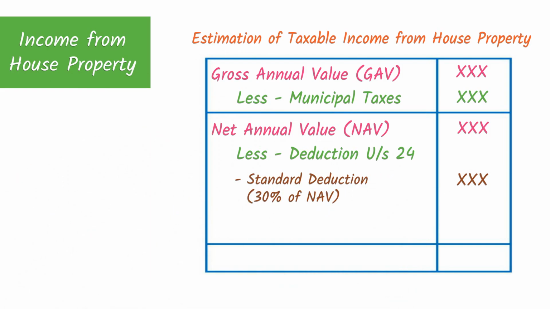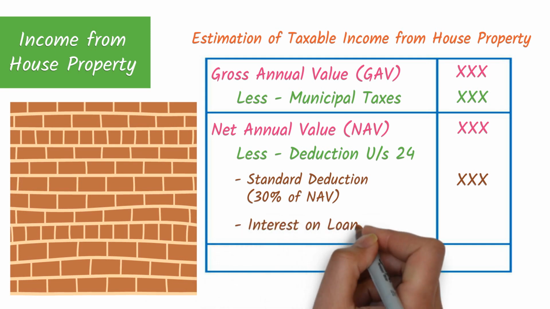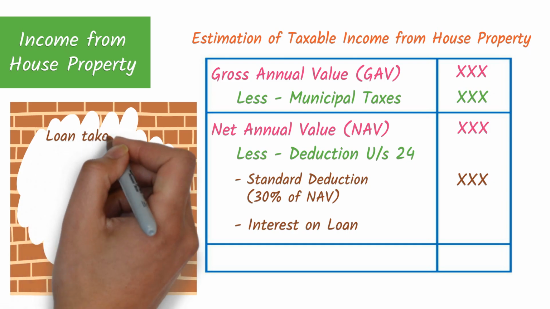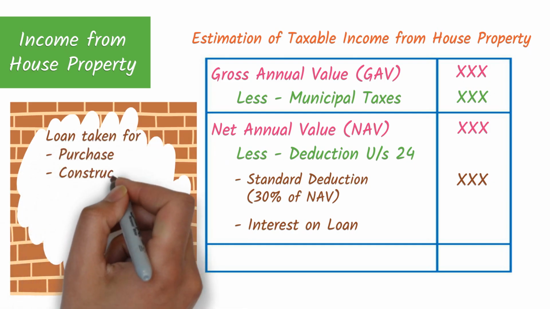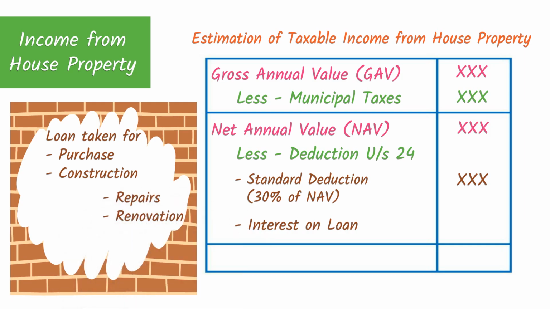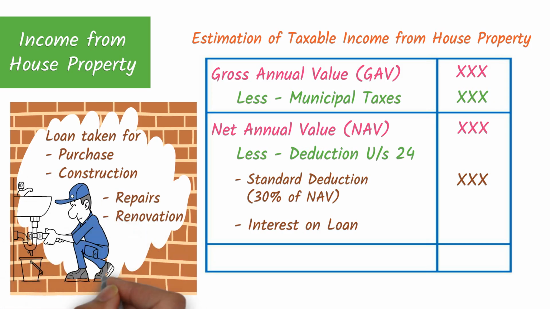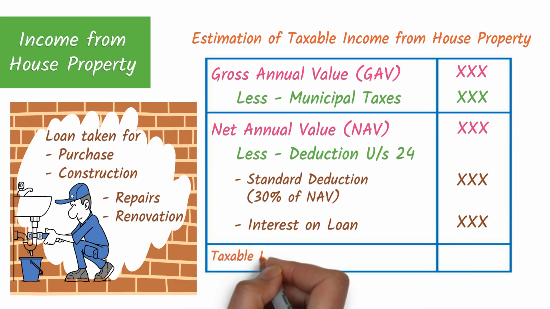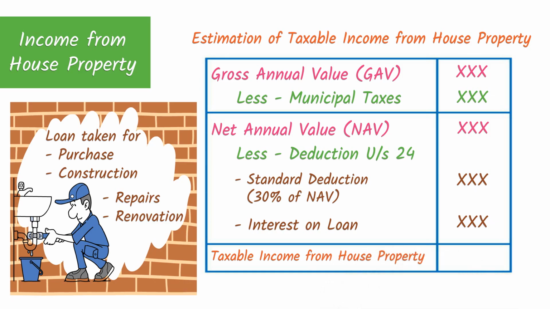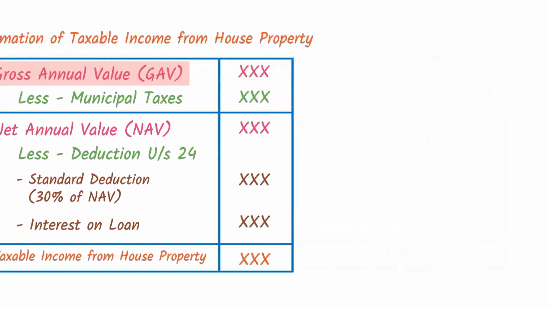And there is another concession given to every assessee for the interest on loan that they have borrowed for the purpose of purchase or construction of a house, and even it could be for repairs or renovation. If it is proved, the interest paid can be taken as a deduction from the income from house property. Consolidating all these values, the taxable income from house property will be arrived at. The process starts from estimation of gross annual value.